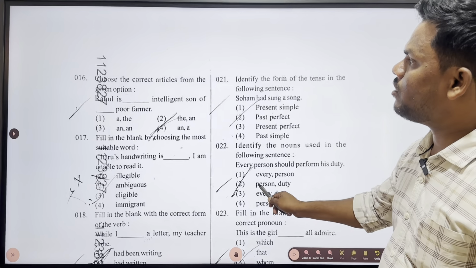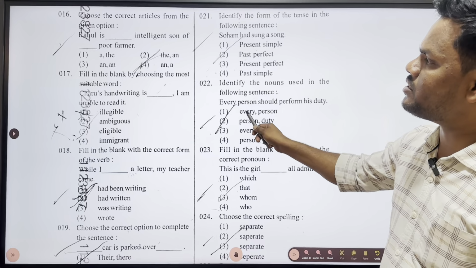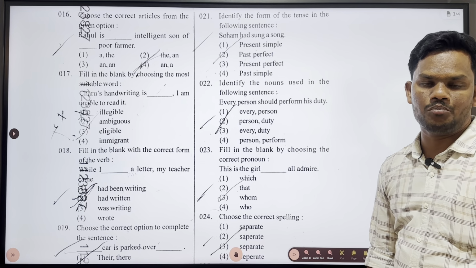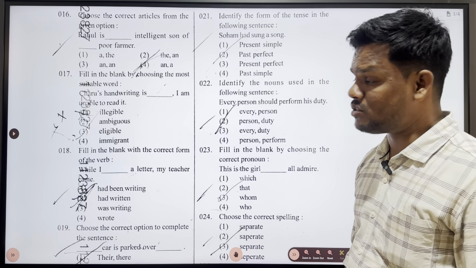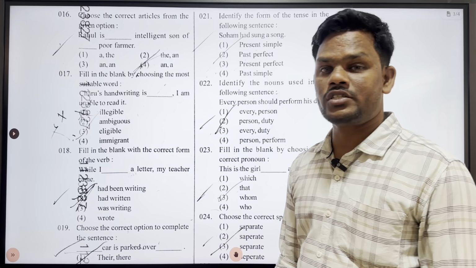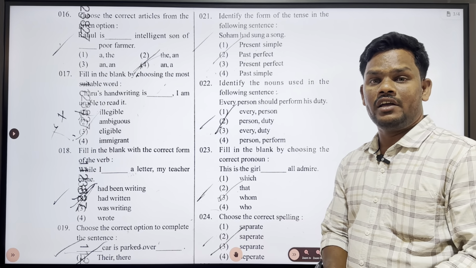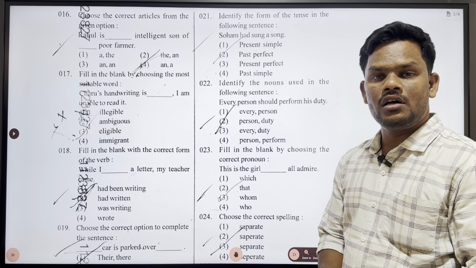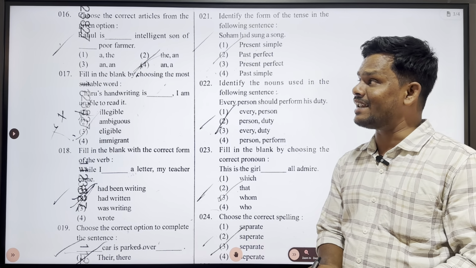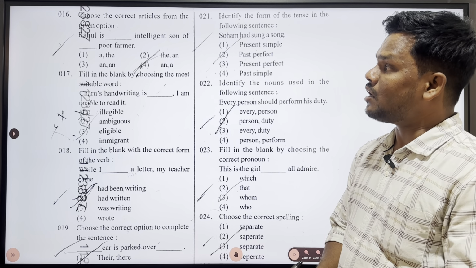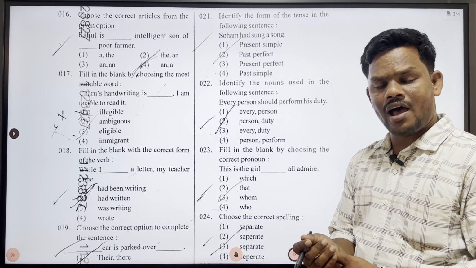The next question asks us to choose the correct articles from the given options. Of course, this is very easy, but it is asked in a twisted manner, and many children got confused in selecting the article.